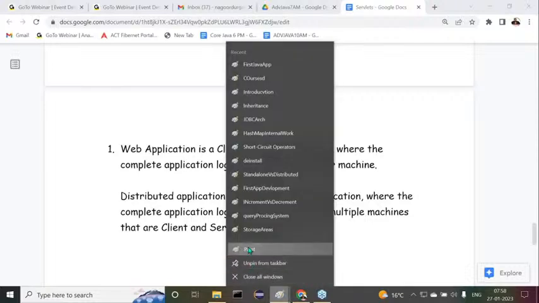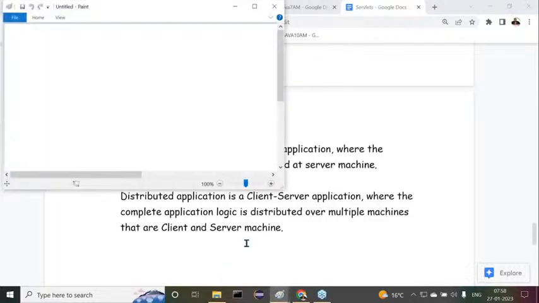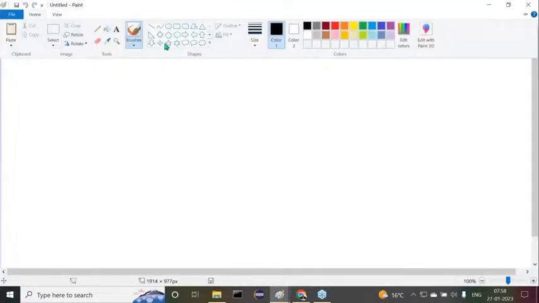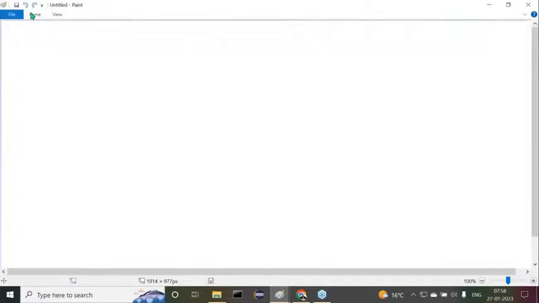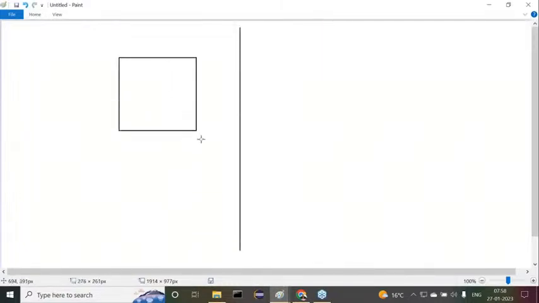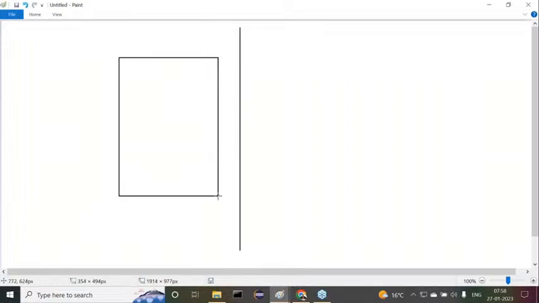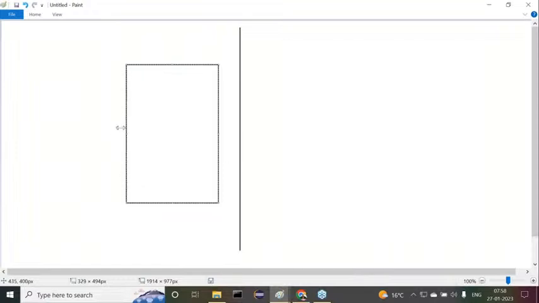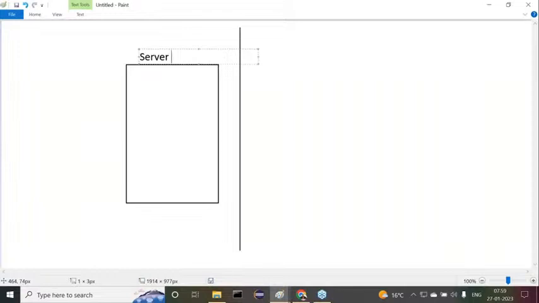Why? Because from this point onwards we need clarity on what a web application is and what a distributed application is, then only we can understand our servlets effectively. Now here I want to take this as my server side application, or maybe server machine.